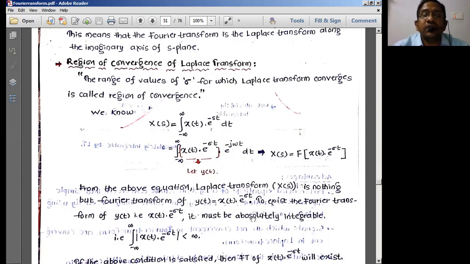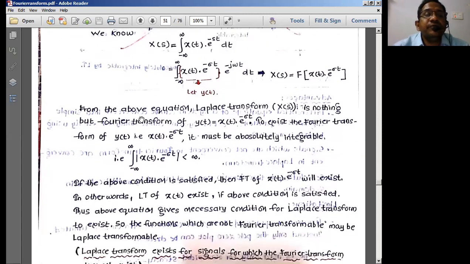Don't get confused here. From the above equation, the Laplace transform is nothing but the Fourier transform of the function y of t, equal to x of t into e power minus sigma t. For the Fourier transform of y of t to exist, x of t into e power minus sigma t should be absolutely integrable.